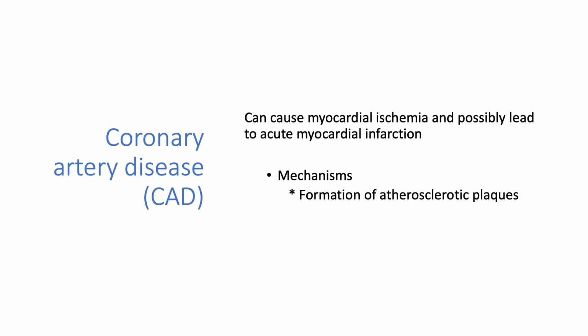A result of coronary artery disease could be myocardial ischemia. Remember, ischemia is when the tissues aren't getting enough oxygen. So here we're specifically talking about when the blood flow to your heart is limited. And that prevents the heart from getting enough oxygen and therefore doing its job correctly. It reduces its ability to contract as well as it should. So here we're seeing reduced blood flow as a result of partial or complete blockage of your heart's arteries. And this is due to the formation of these atherosclerotic plaques. So you've probably heard of atherosclerosis. Let's take a look at what that is.